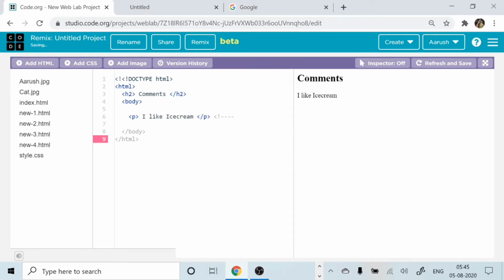Somebody who doesn't know what is body, what is H2, what is paragraph, for their understanding we write it like this. Plus I close it here. So can you see, did it make any difference?